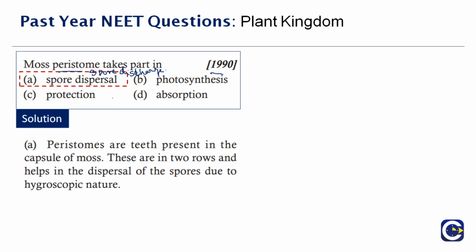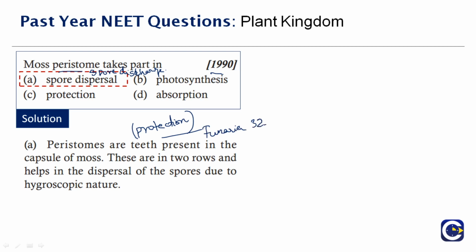It is the fringe of small projections around the mouth of the capsule of mosses. Peristome are teeth-like projections. They also help in protection. For example, they have given you Funaria.